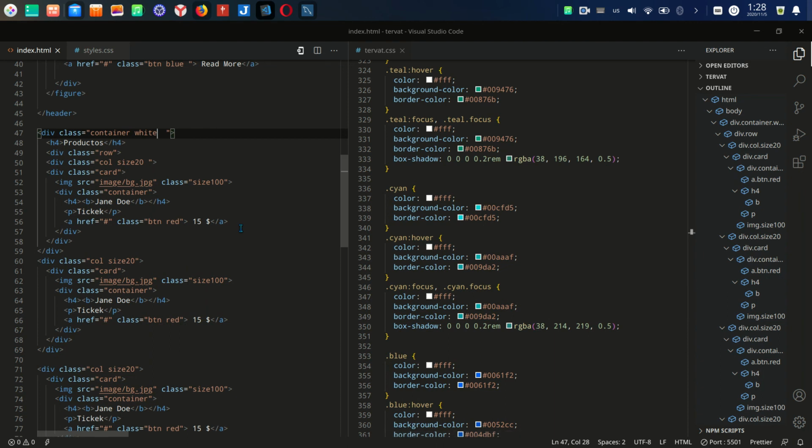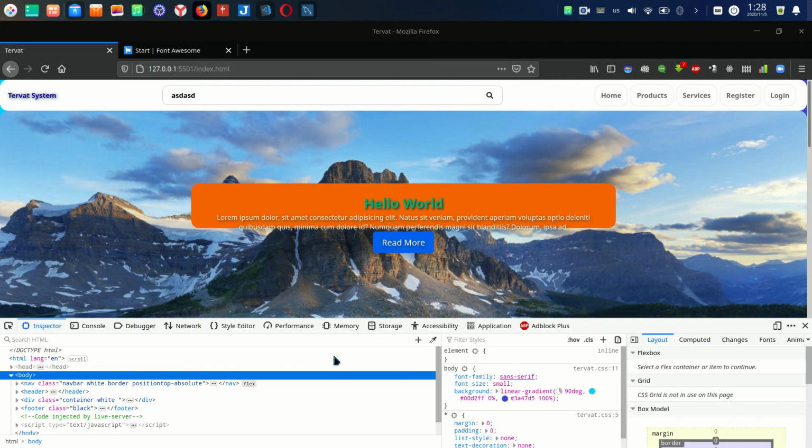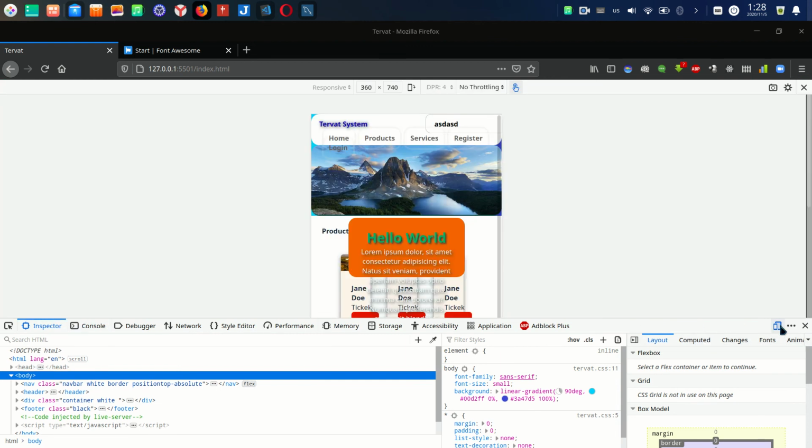Yes, for now this is the design for Tervat. If you like the design, well, I think it is star. Another thing about this is that for now it's not responsive. In the next, I think by Friday, it's coming to be responsive and something more. For example, you see, I will click here. Where are you? Here. Look at that.